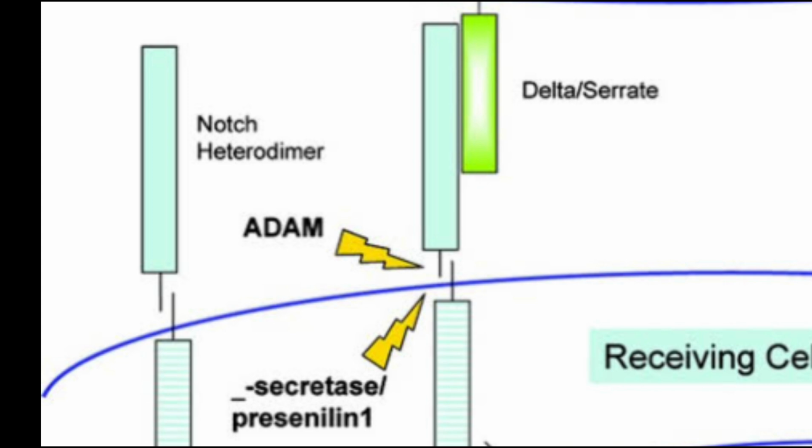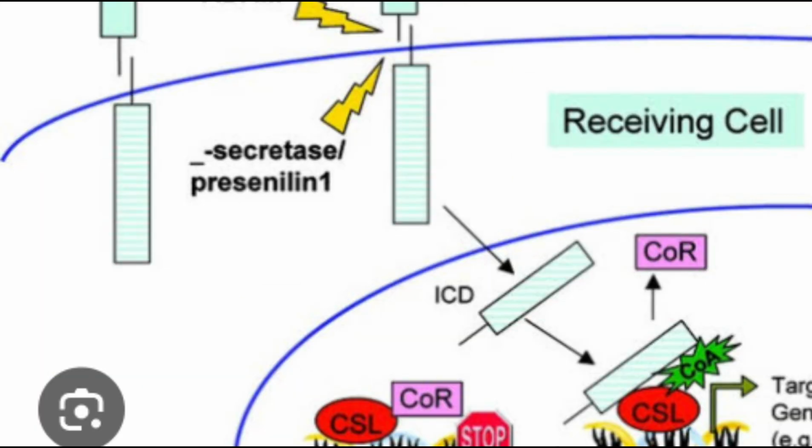First, an ADAM family metalloprotease cleaves the extracellular domain near the membrane, and then gamma secretase, a multi-protein complex also implicated in Alzheimer's disease, cleaves the transmembrane segment within the lipid bilayer. Then the Notch intracellular domain is released from the membrane and rapidly translocated to the nucleus of the receiving cell.